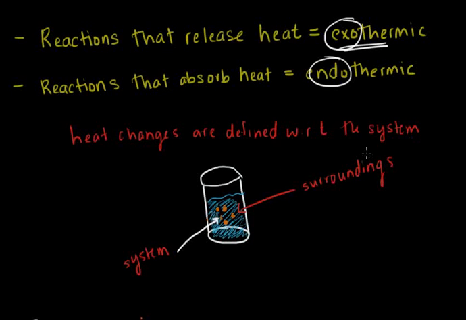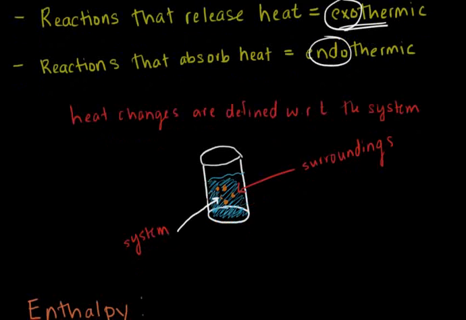getting colder. And so if we want to think about what happens to the surroundings with any kind of chemical reaction, we flip what happens to the system. So if the system loses energy, the surroundings gain energy. If the system gains energy, the surroundings lose energy. That's just a little clarification to keep in mind.